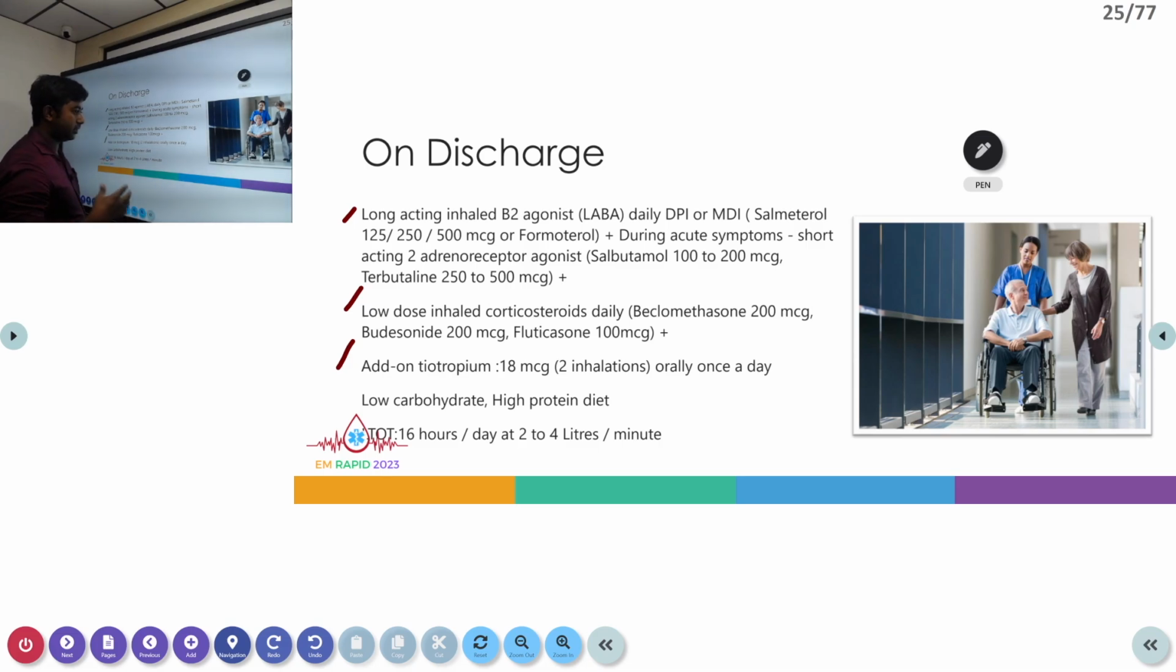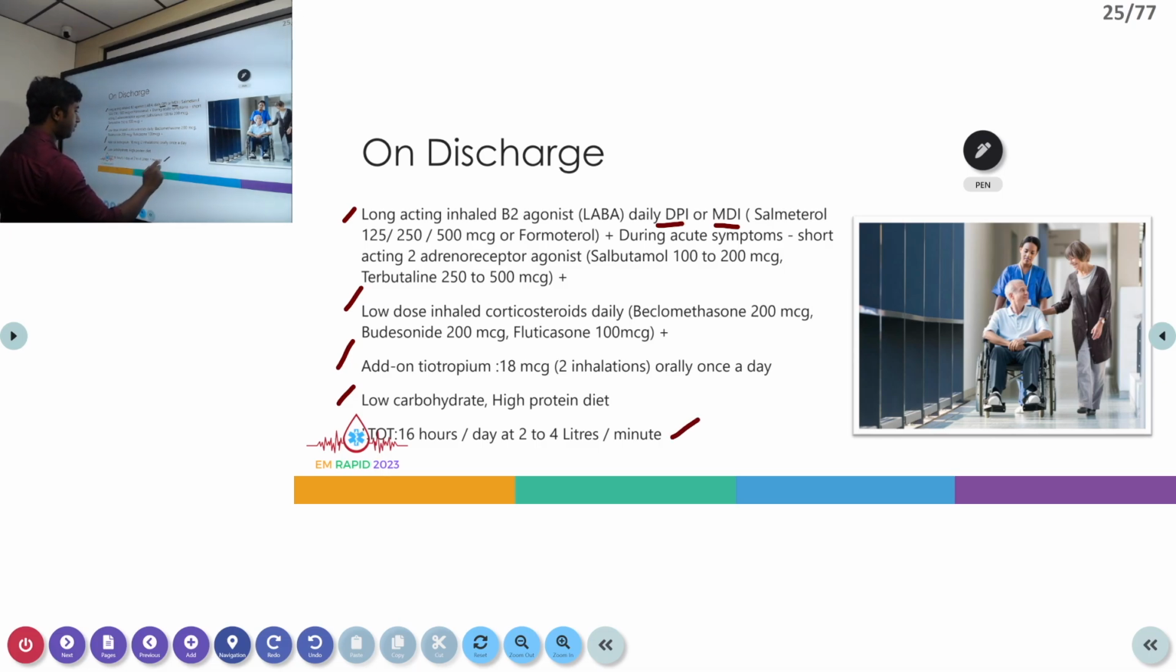And depending on the patient status and the patient's tolerance, we can suggest them to use a dry powder inhaler or even a metered dose inhaler. And we can also teach them to use a spacer, depending on the patient. And also we can advise them to take a low carbohydrate, high protein diet. This is highly beneficial for COPD patients.